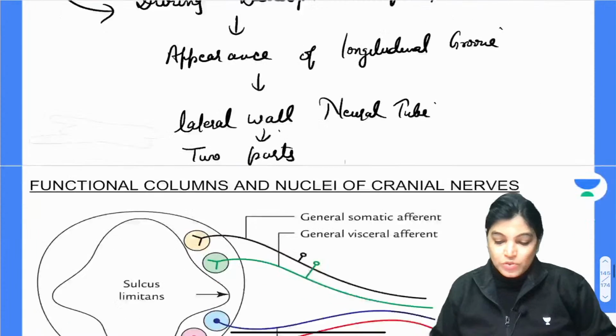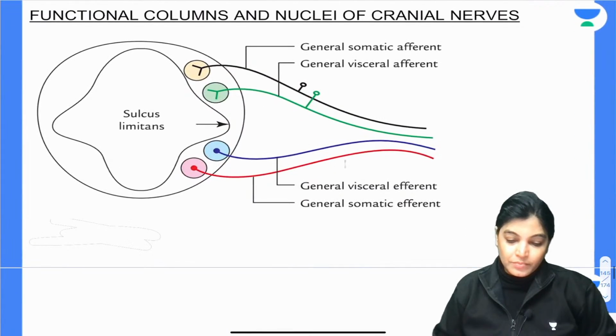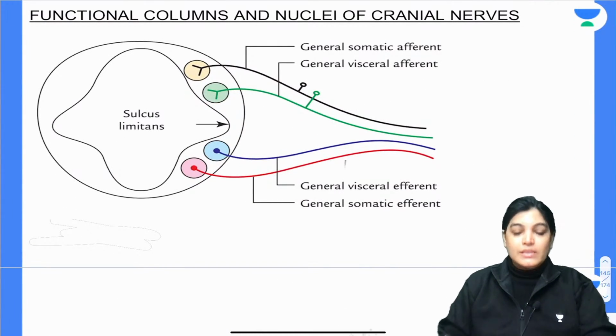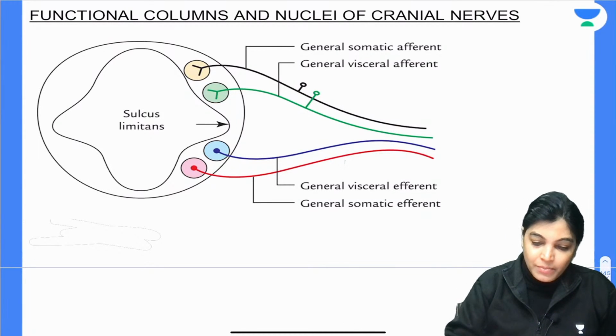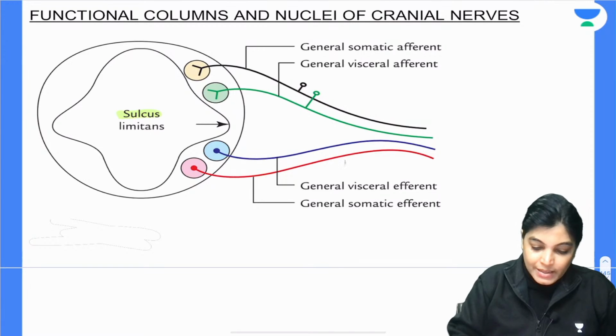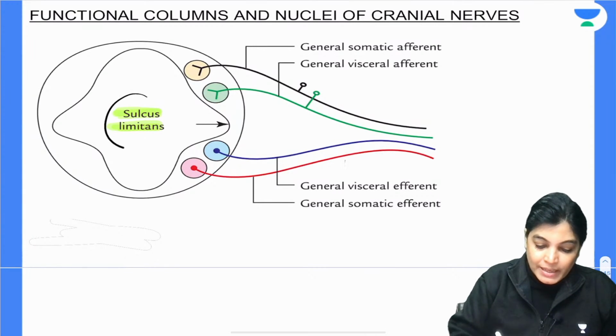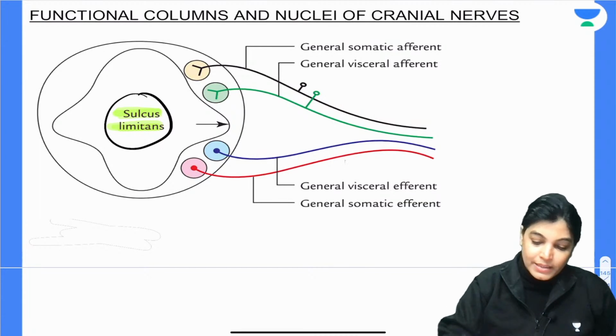So let's talk about these two parts. This lateral groove is given a term, and the term used for it is sulcus limitans. Can you see here? What you are seeing here is that the sulcus limitans is appearing in the lateral wall.